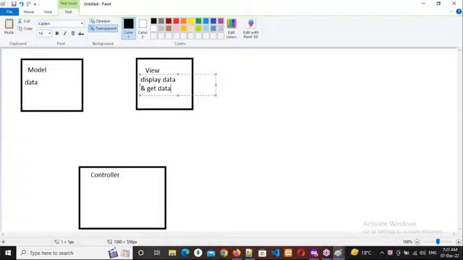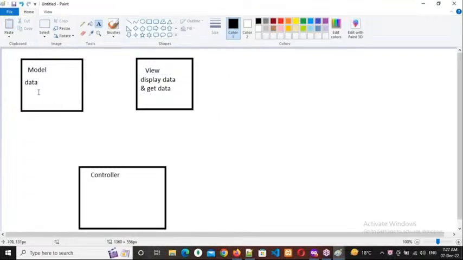Right. So whatever the data I have, I want to display that data. And whatever the data I want from the user, I want to get that from the user. So what is the purpose of the view? How can I display the data? By using view only. How can I retrieve the data from the user? By using the view only. So the purpose of the view is to display data and get data from the user. Okay, right. Actually, where is data available? Where is data available? In the model.